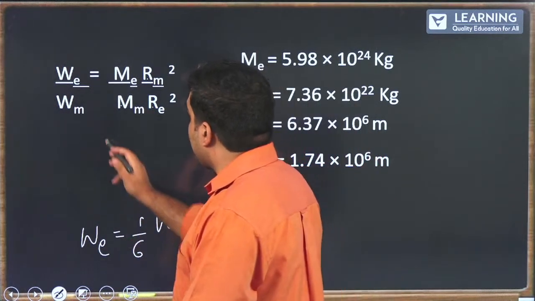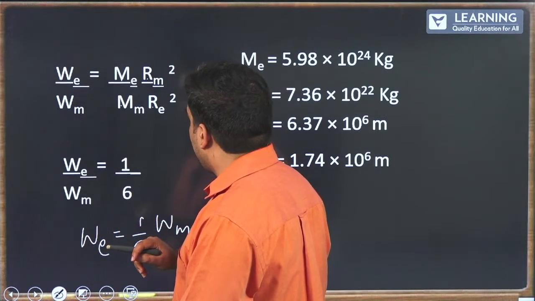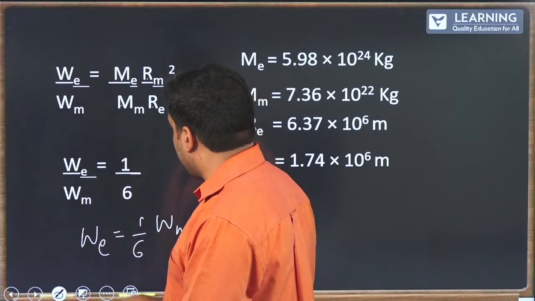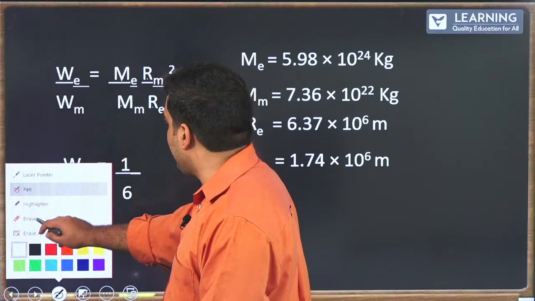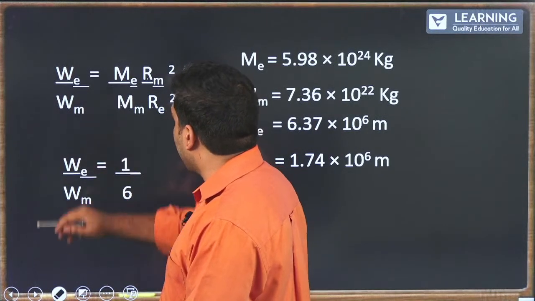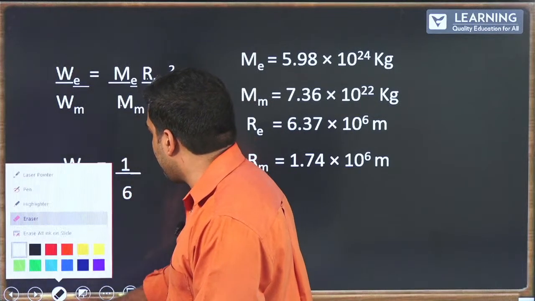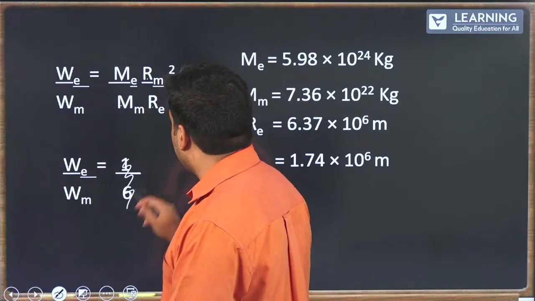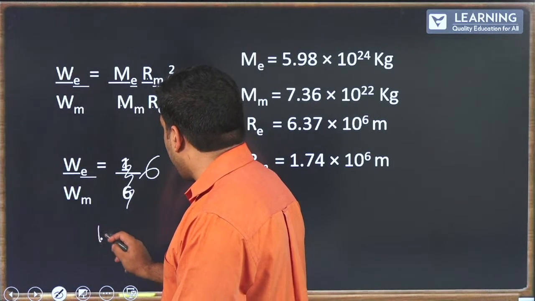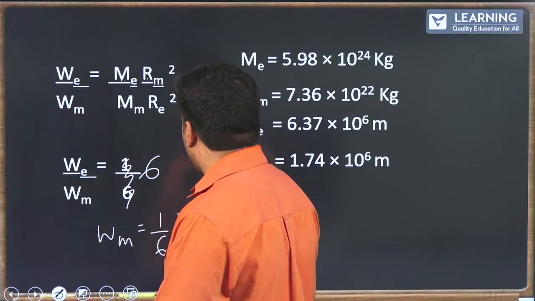Oh yes, I see what you mean. 1/6. Yes. Thank you for reminding me. Here, it's supposed to be the other way around. It's supposed to be 6. All right, where you get weight on the moon is 1/6 the weight on the Earth.